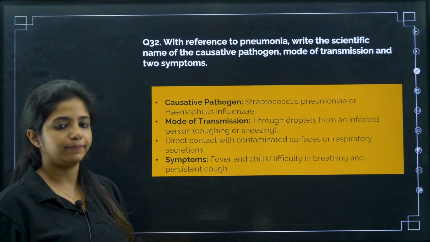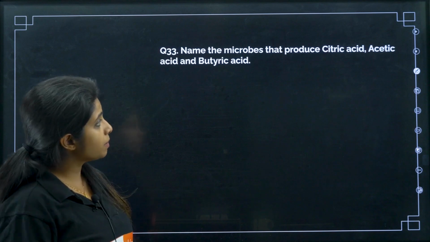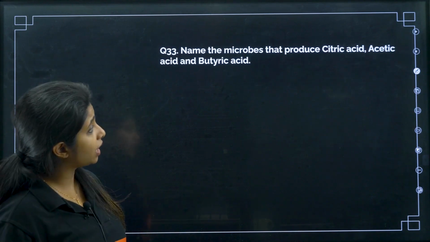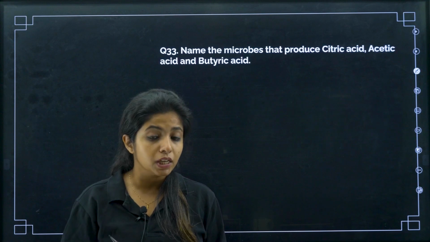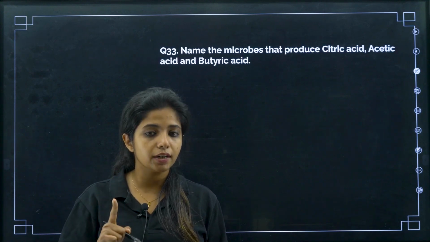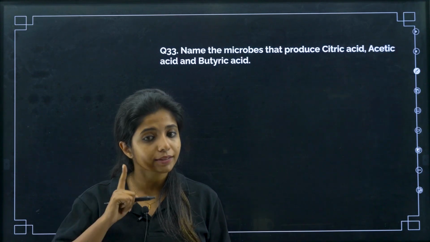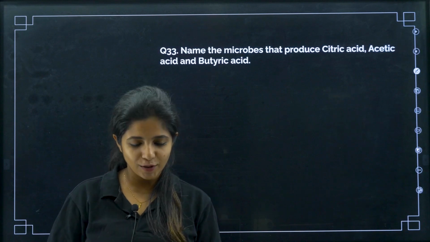Now name the microbes that produce citric acid, acetic acid and butyric acid. I told you 10,000 times to remember this. If you are someone who did not take my word into serious consideration, then you are going to lose your marks. How many marks? 3 marks. But I know you won't be losing.